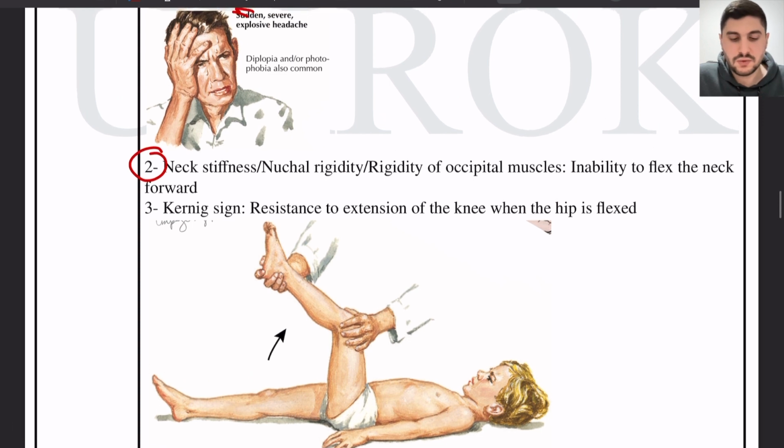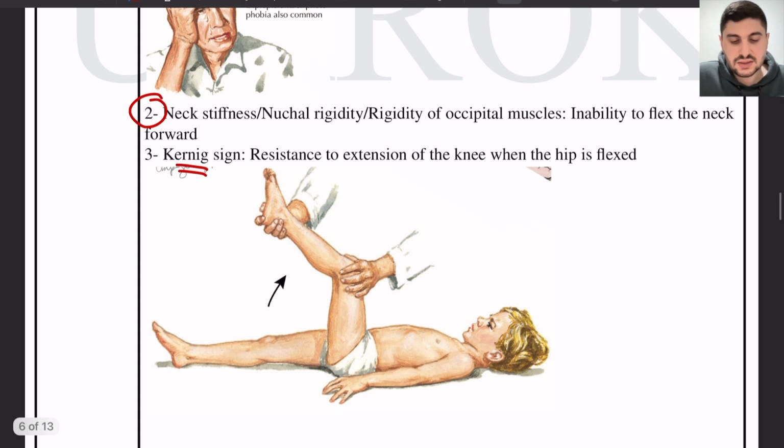Also can be called nuchal rigidity of occipital muscles. It's all the same: there is stiffness, inability to flex the neck forward. Kernig sign is resistance to extension of the knee when the hip is flexed.